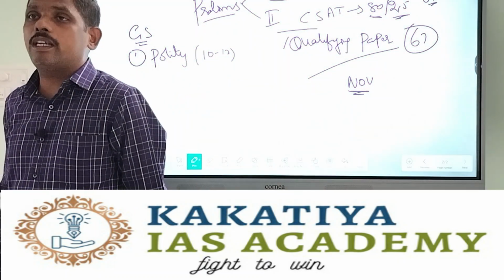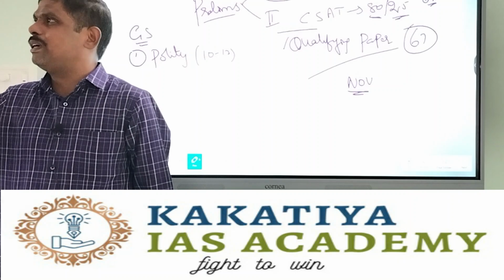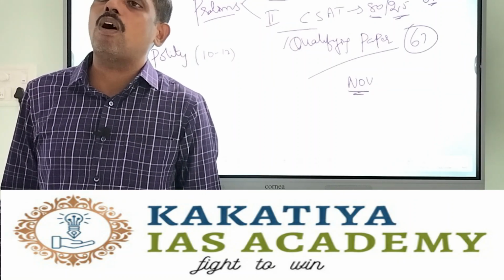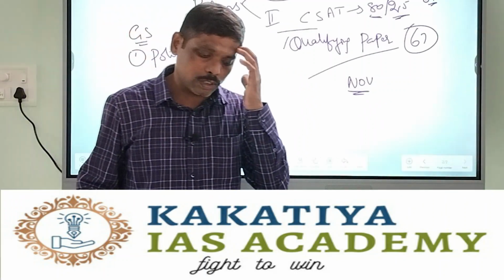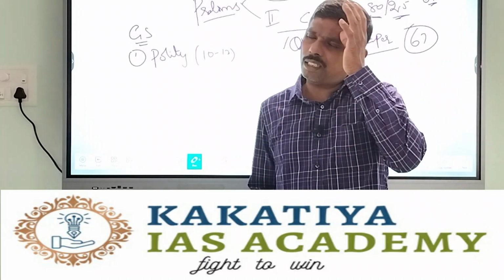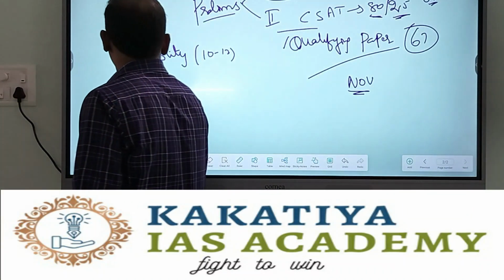The weightage of polity in prelims normally, except maybe in 2017, the number of questions from polity was almost 30 in 2017. But except 2017, the general trend is 10 to 12 questions.